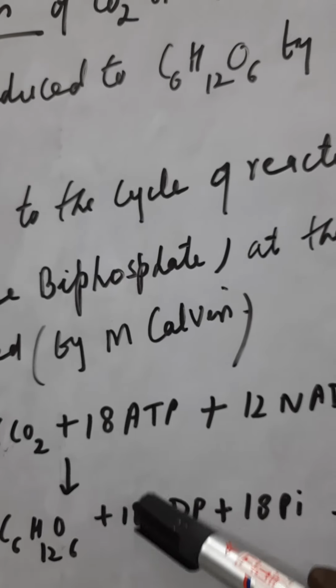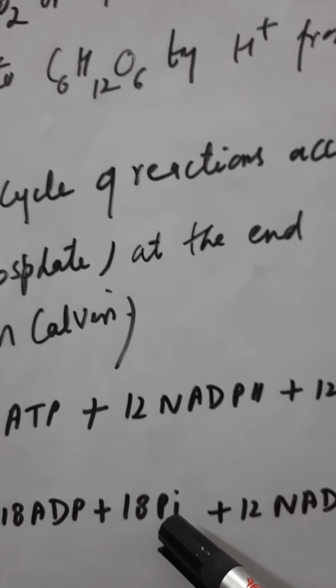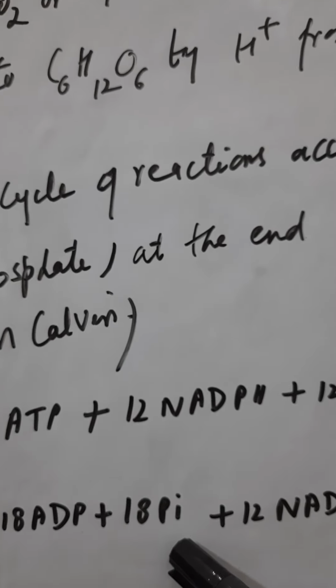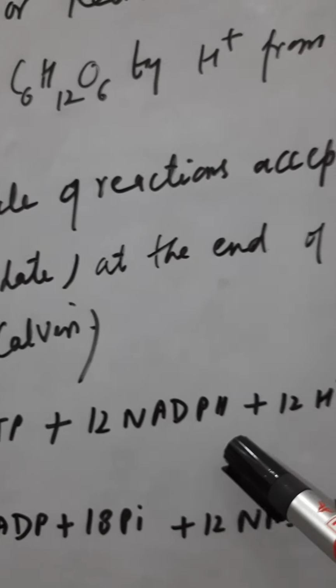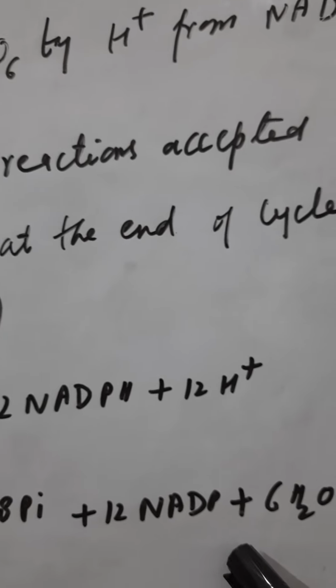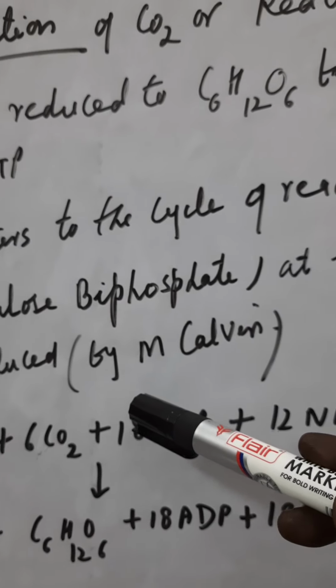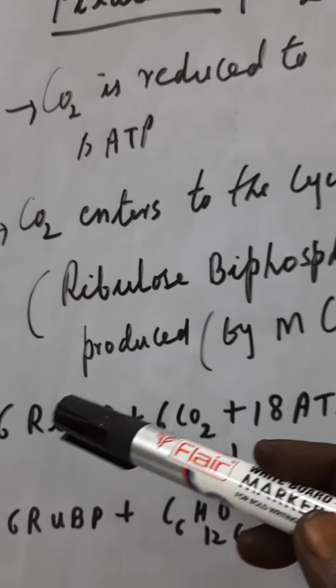The 18 ATP will be converted into 18 ADP and 18 Pi. Pi is the inorganic phosphate. And 12 NADPH plus 12 H plus will be converted into 12 NADP plus 6 H2O.